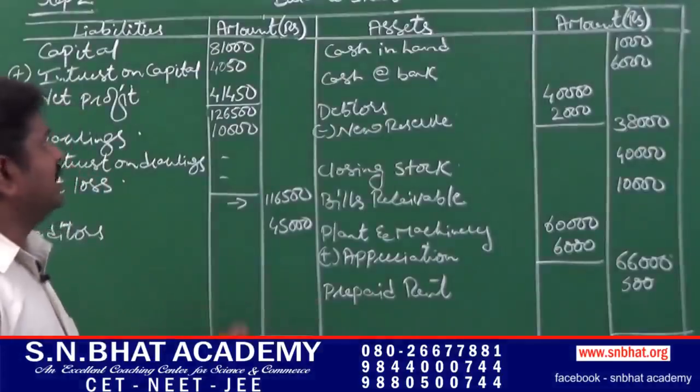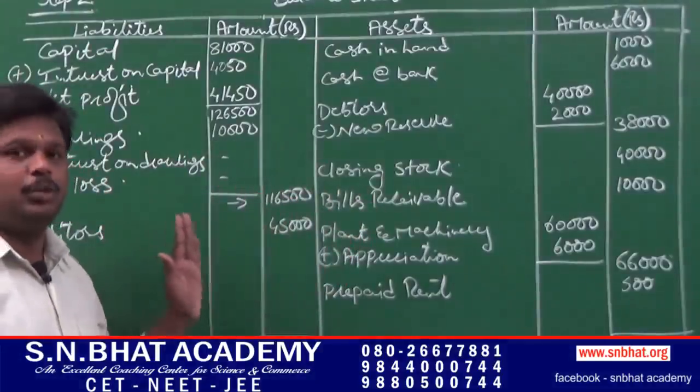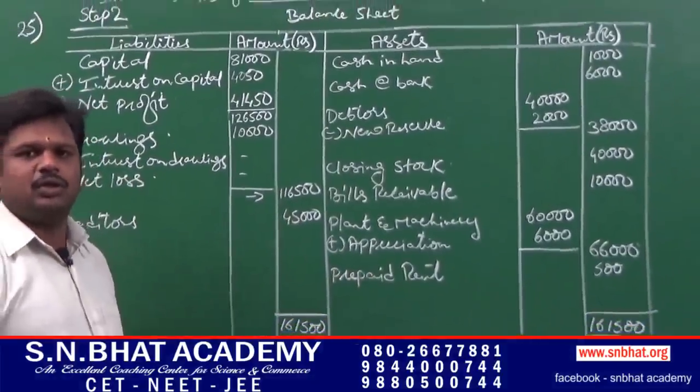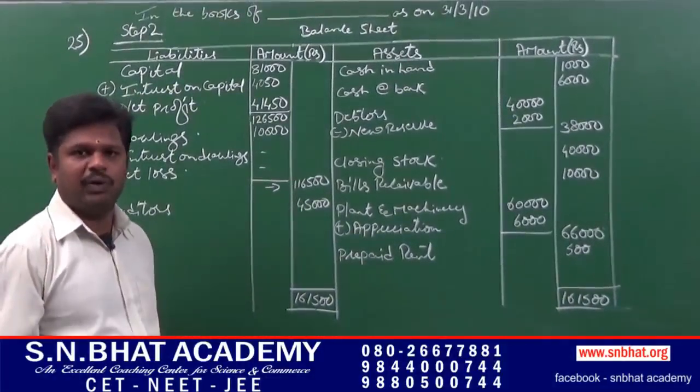The total of both the sides, that is asset and liability side, should be the same, that is 1,61,500. So you can score 12 out of 12.